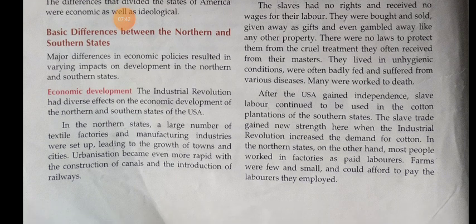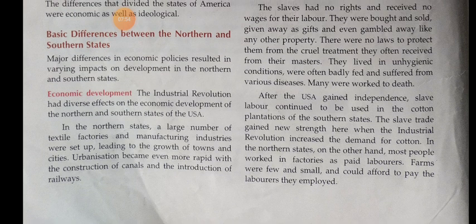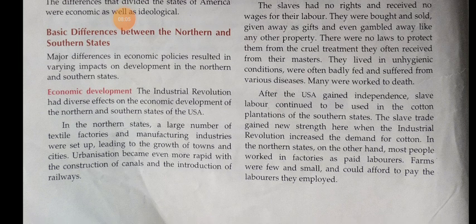After the USA gained independence, slave labor continued to be used in the cotton plantations of the southern states. The slave trade gained new strength when the Industrial Revolution increased the demand for cotton. In the northern states, on the other hand, most people worked in factories as paid laborers. Farms were few and small, and could afford to pay the laborers they employed.